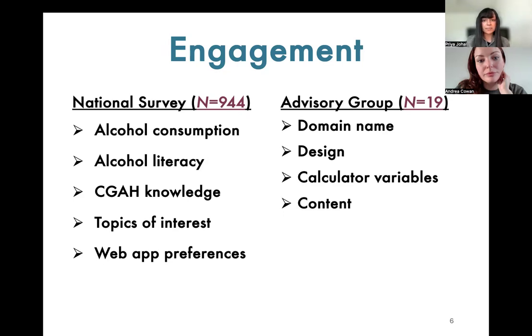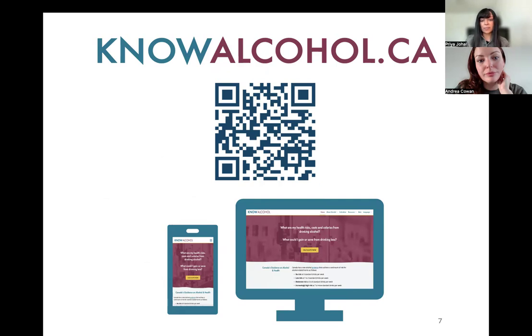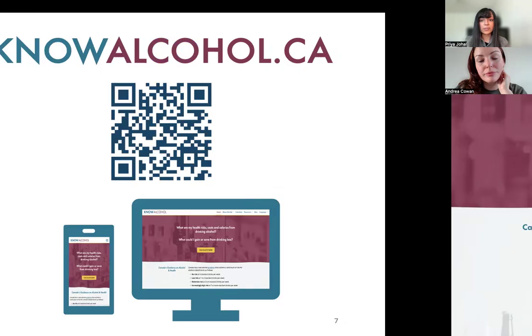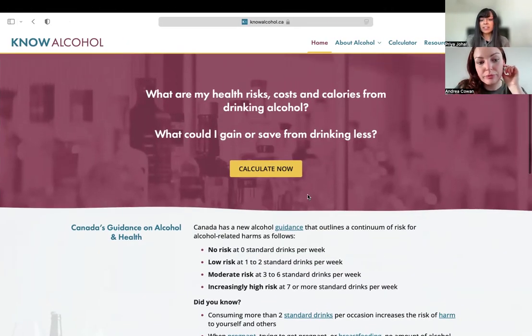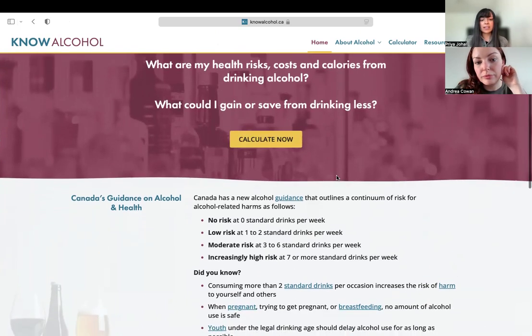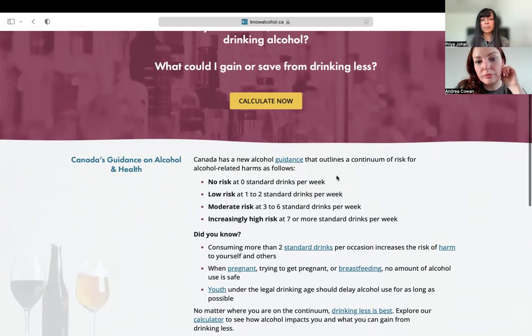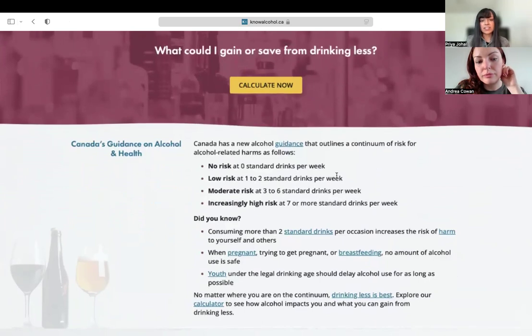Now, to give you a bit of a demo of the site, you're welcome to scan this QR code and follow along on your phone. So when you navigate to our site, this is our landing page. We immediately want to draw people to use our calculator, but we also want to put information on the guidance, the key messages associated with the guidance right up front and center.